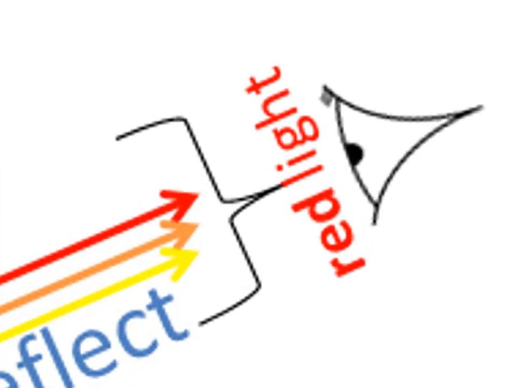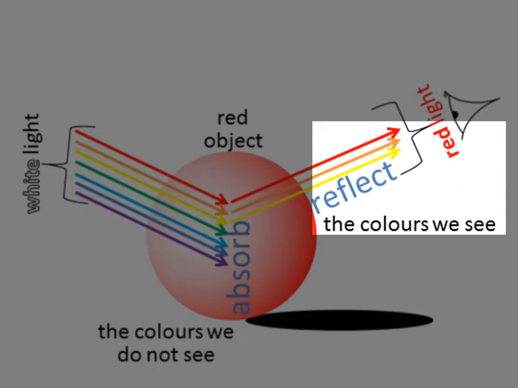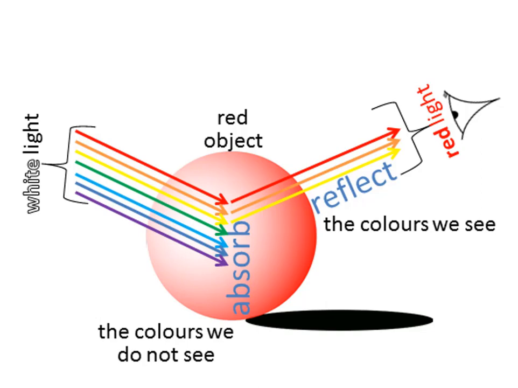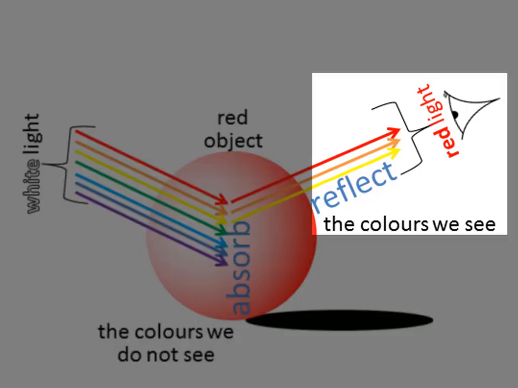Red, orange and yellow light together look to our eyes, to our brains like red light. That's why the ball looks red to us. So an opaque object reflects those colors which we see and absorbs the other colors, those colors which we do not see. So in this case, because it's a red object, the ball reflects the colors which together look red and absorbs the others.